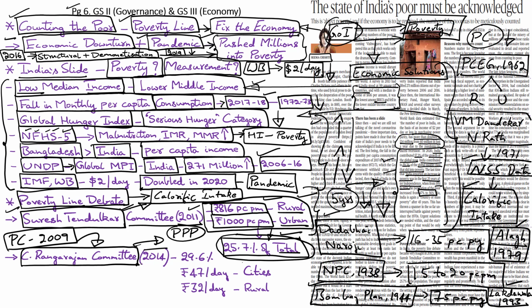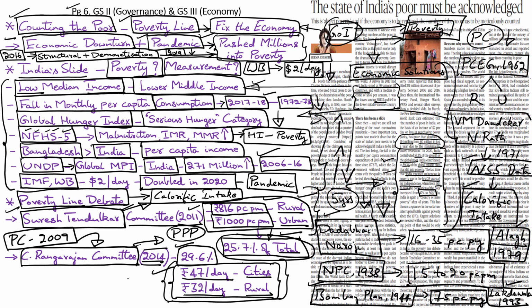Following this review, the C. Rangarajan Committee came out with its recommendations in 2014 and estimated that 29.6% of the population falls under the poverty line. It drew the poverty line at 47 rupees per day per capita in cities and 32 rupees per day per capita in rural areas. It drew these numbers based on basic nutritional requirements and on the basis of existing income levels in the country.